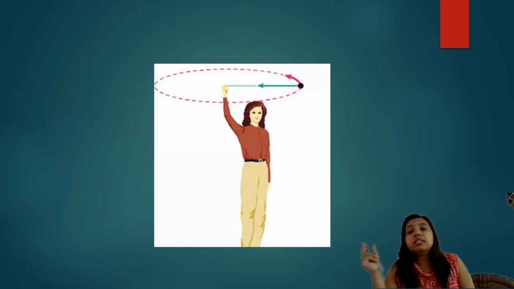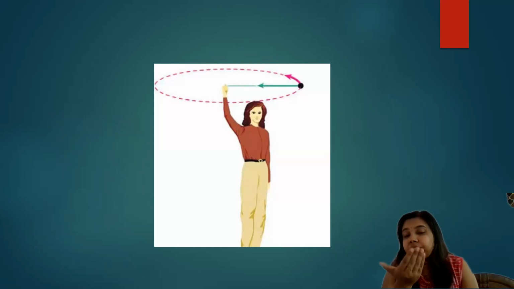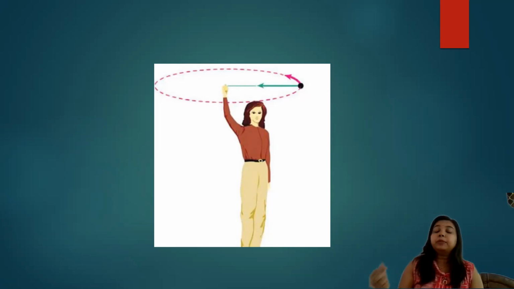The stone is tied with a thread, and we are moving it in a circular direction, and the stone is revolving around. As the stone is moving around, it means it has some speed, some motion. And the stone is revolving in a circular direction. What does it mean? It means it changes its direction at each and every point, right?